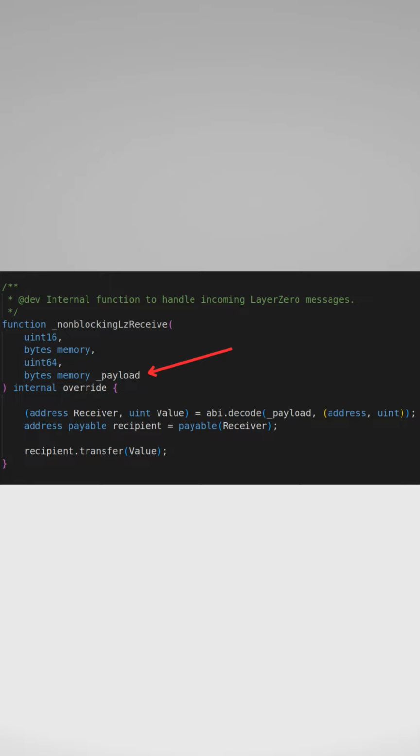To handle incoming messages, our contract needs to define an internal function that will be called by LayerZero to deliver a message. The arriving message is decoded into a recipient's address and the value logged on the other contract. Finally, we transfer an equal amount of ETH to the recipient's address to complete the swap.